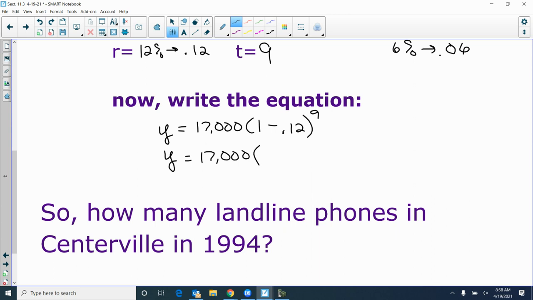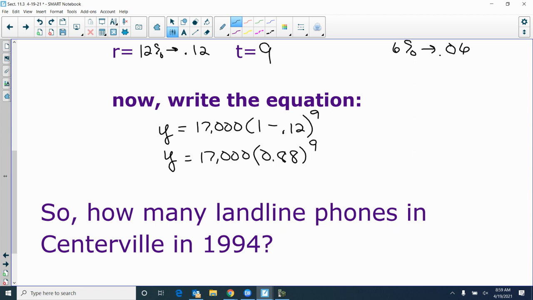Okay, Jordan? 88%. 88, so 0.88. So if you see an equation that says 0.88, it means it was a 12% decay because you took 1 minus 0.12. Now type that into your calculator to see how many landlines were in 1994.